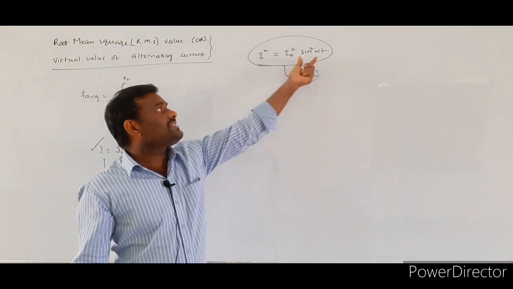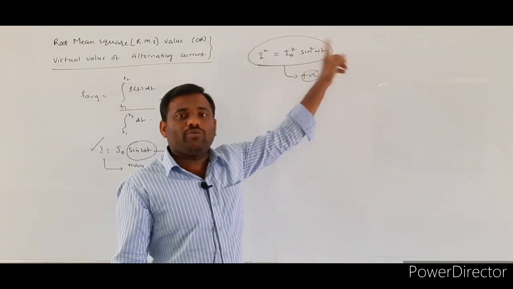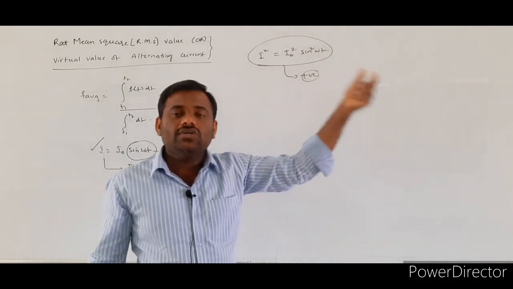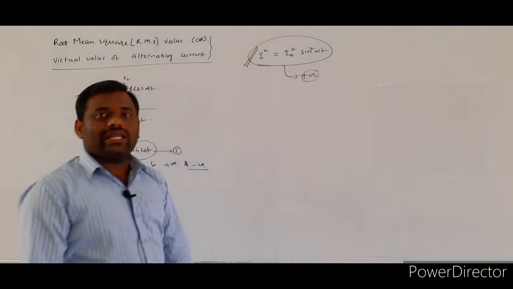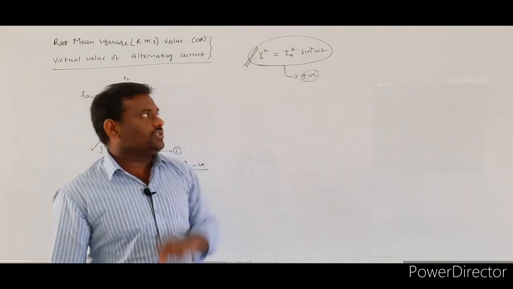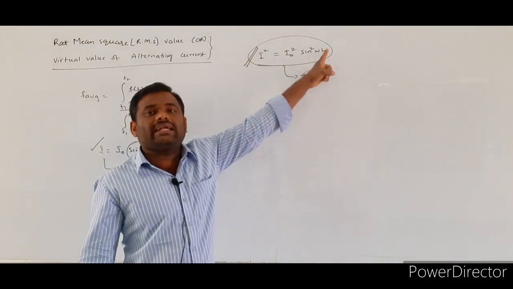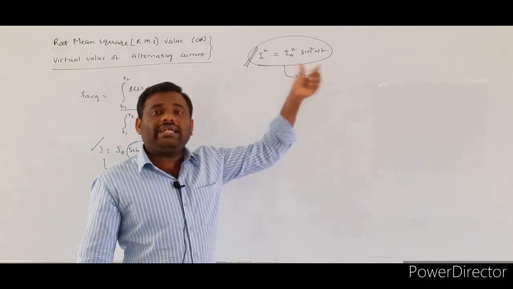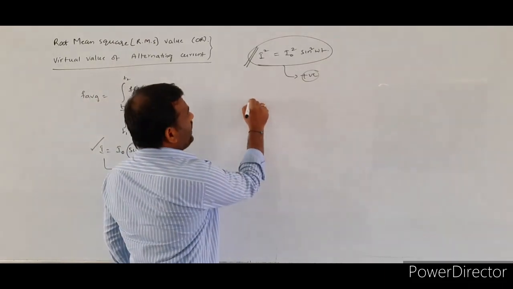The entire term I square is always positive, because the sine limit is +1 or -1. Suppose you take sin omega t equal to -1; its square is +1. So ultimately the square of the instantaneous current is always positive. Here I refers to the instantaneous current at a particular time. If you change the time, you get different instantaneous currents.